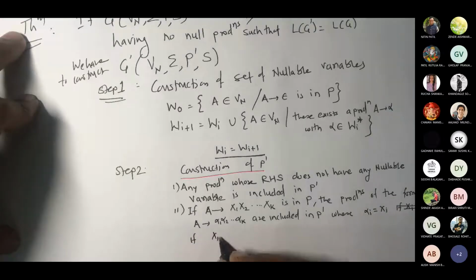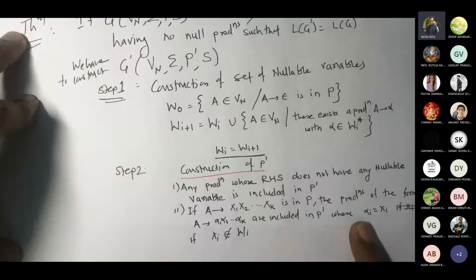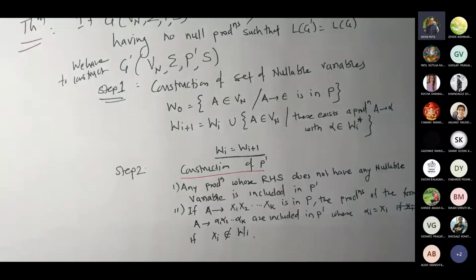If xi does not belong to Wi, I'm saying alpha equal to xi. Now what happens if it belongs to Wi? What is the possibility that xi would be part of W? If alpha is epsilon.